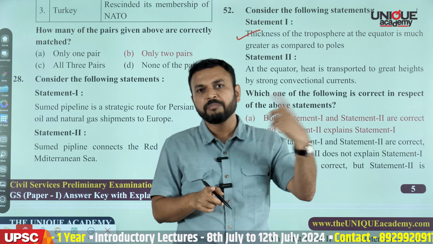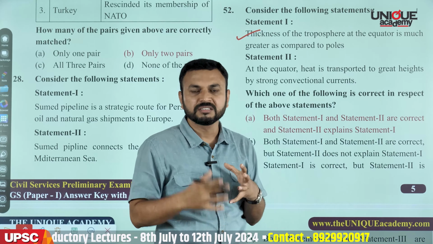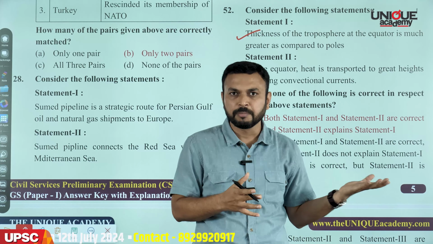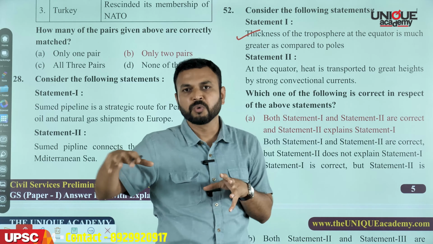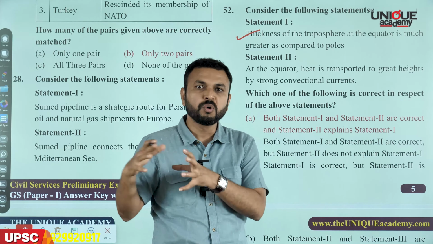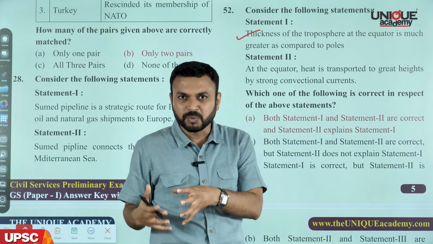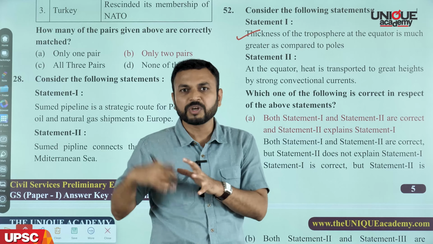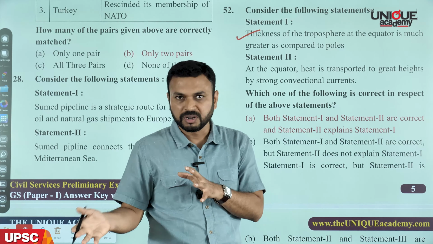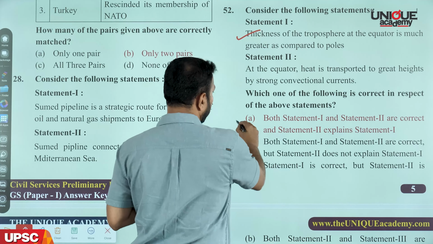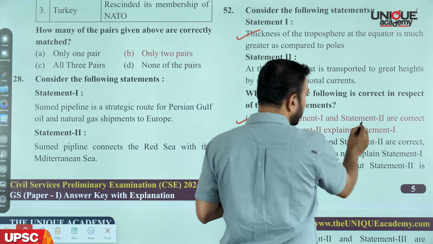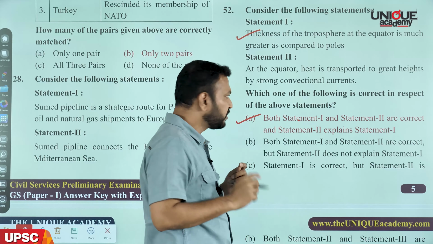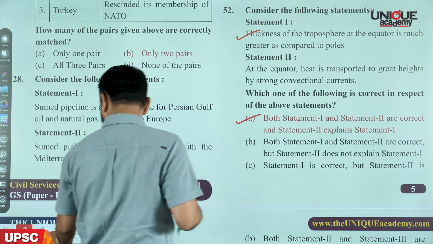Now, vis-a-vis, if you compare it with the polar region, we know that the polar region has a much lesser amount of heat compared to the equatorial part, and hence in the polar region we have colder air. Colder air being denser, it remains in the lower part of the atmosphere, and hence there is nothing like convectional currents in the polar part of the world. So the answer is A. Both statements 1 and 2 are correct, and statement 2 explains statement 1 correctly. Right? Got it? Now we'll move to the next part.